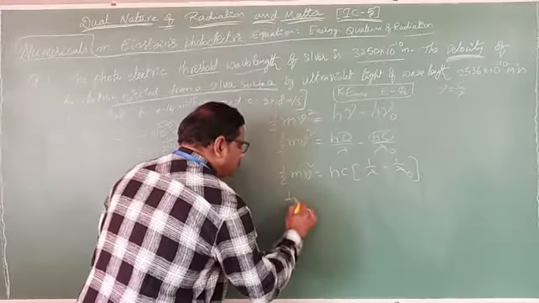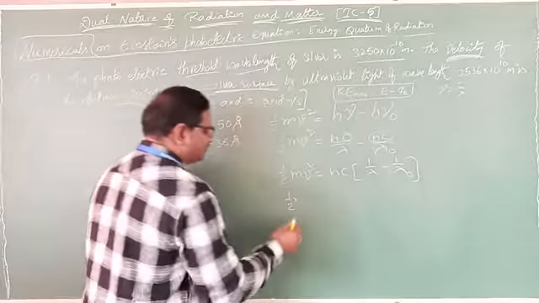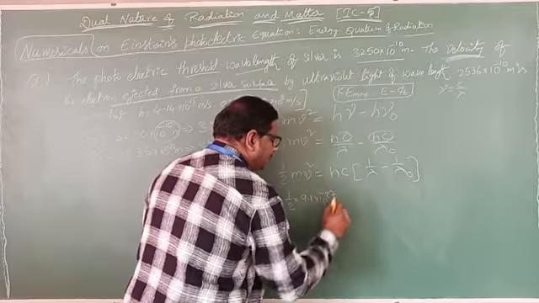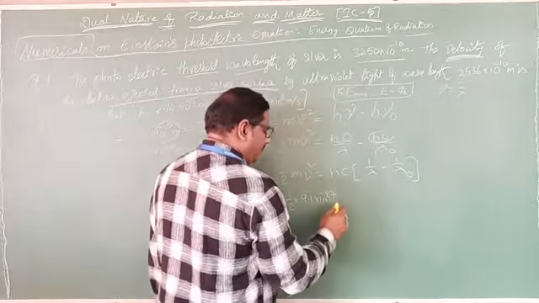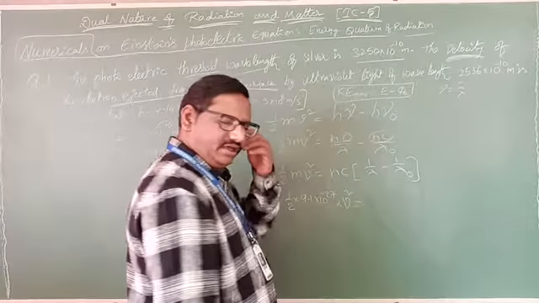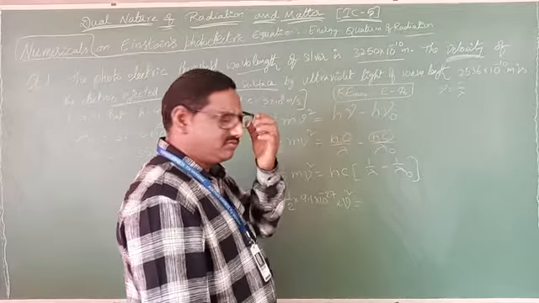Half into mass of the electron. Already we know that it is 9.1 into 10 power minus 31 kg, into v square. We don't know v, we want to measure that v. So I have written it as v square.